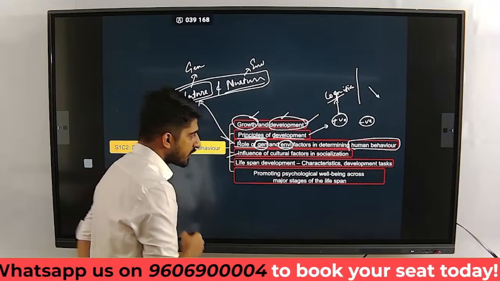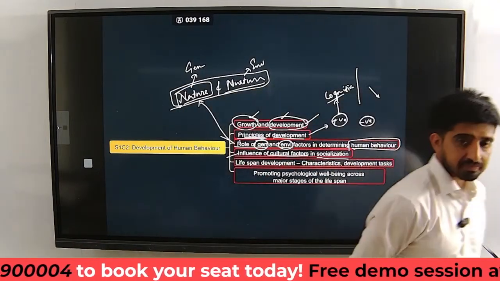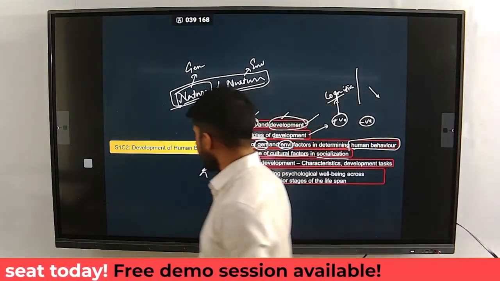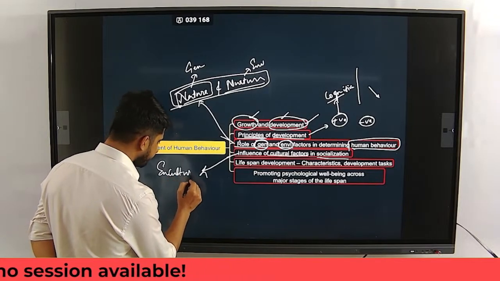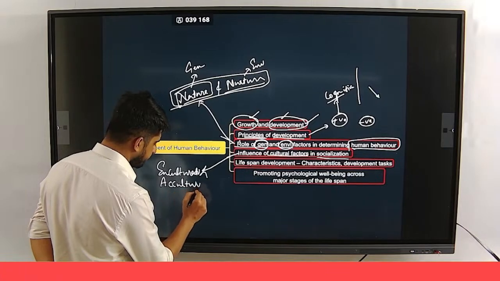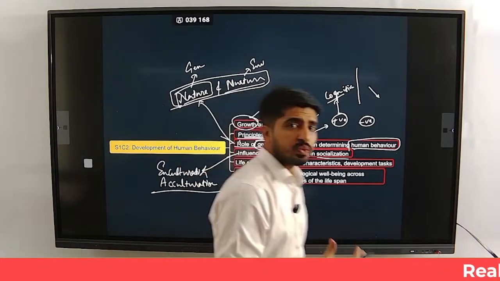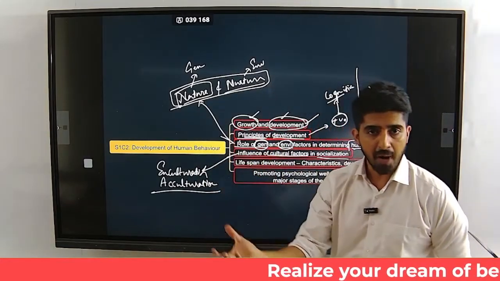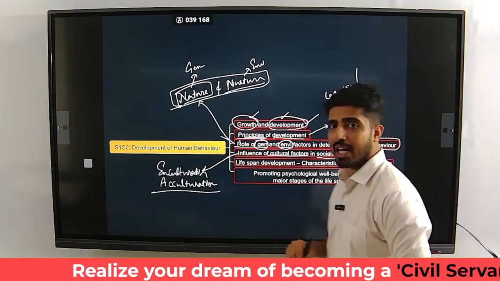And then you have influence of cultural factors in socialization. This topic is about what we say enculturation, acculturation, right? And how meeting a new culture or becoming a part of a new culture helps you socialize.